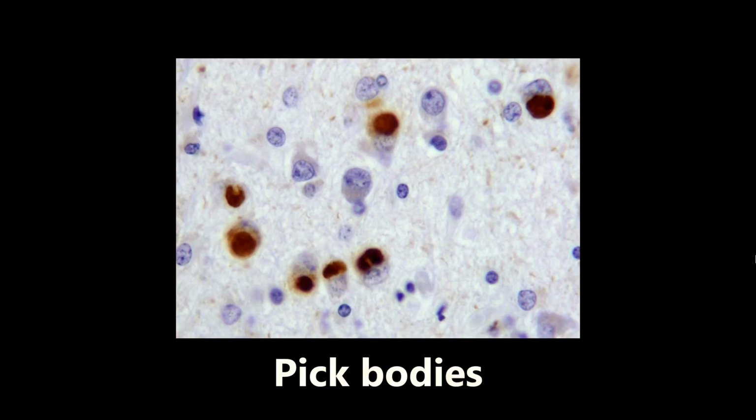Now, in another video, if you guys have watched all my videos, I talked about Lewy bodies, which can sometimes look a little similar to this, so you might get tripped up by that. But it's important to make a distinction. So rack your minds and try and figure out what Lewy bodies are composed of. If you remember, what is it? It's alpha-synuclein. So I'll say that one more time. Lewy bodies are composed of alpha-synuclein. Pick bodies are composed of hyperphosphorylated tau protein. Really important to know that distinction because they can look kind of similar. And obviously Pick bodies are seen in Pick disease.